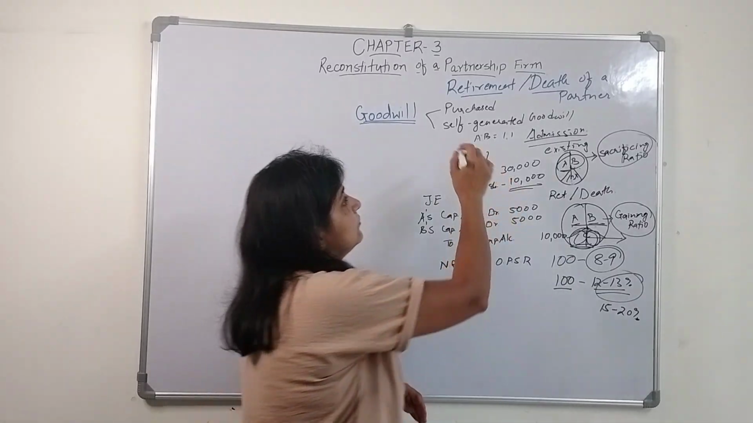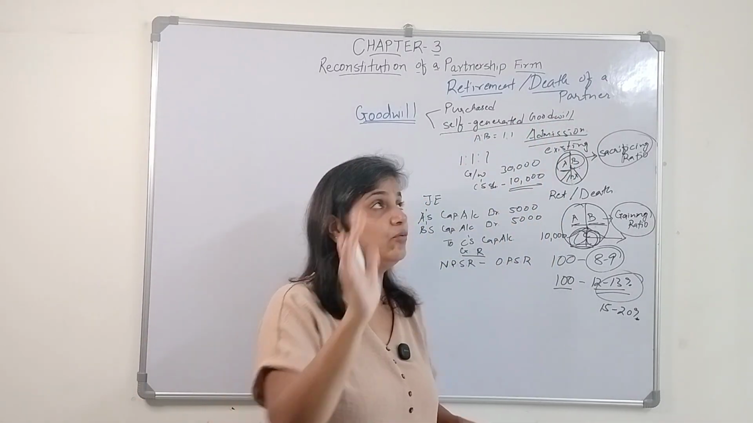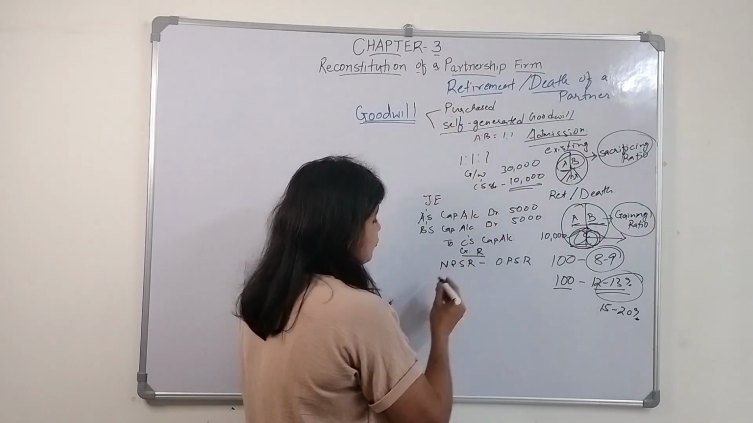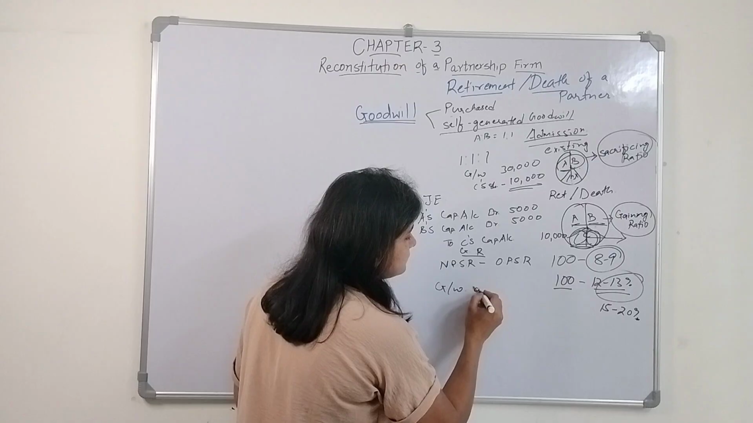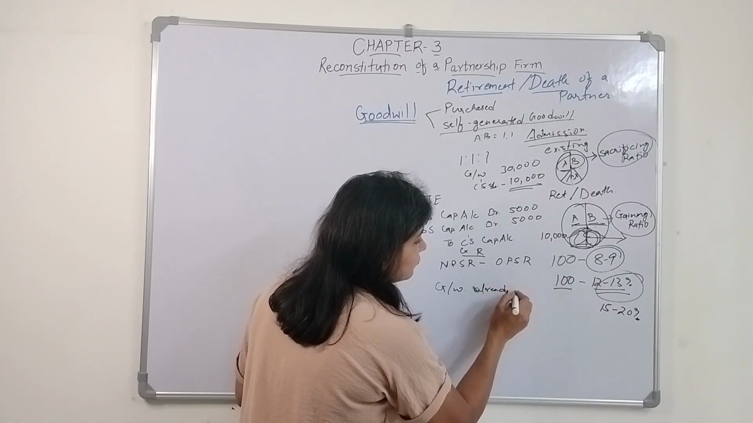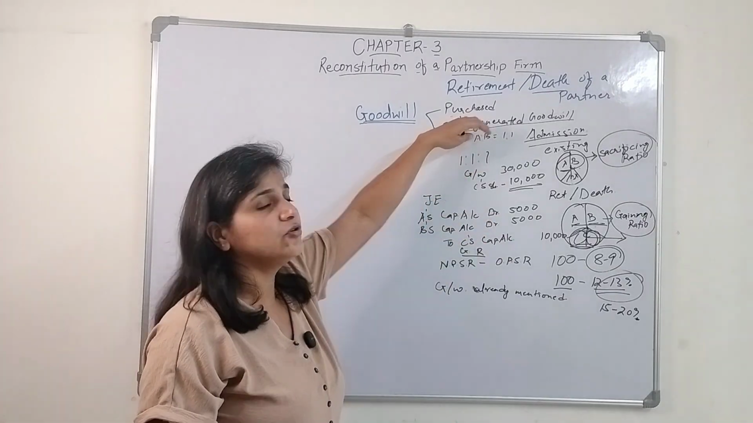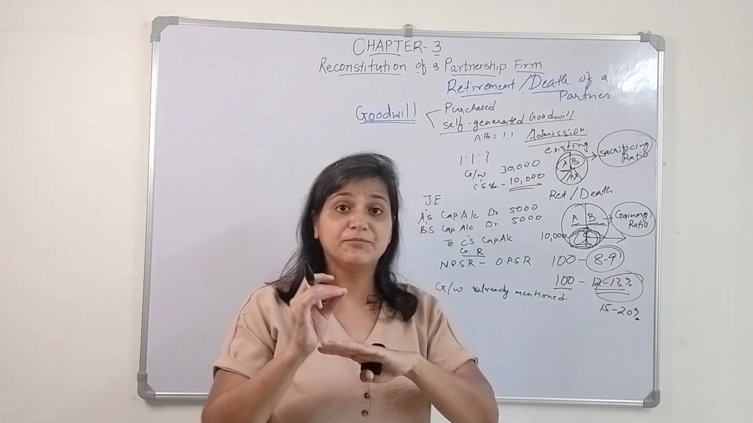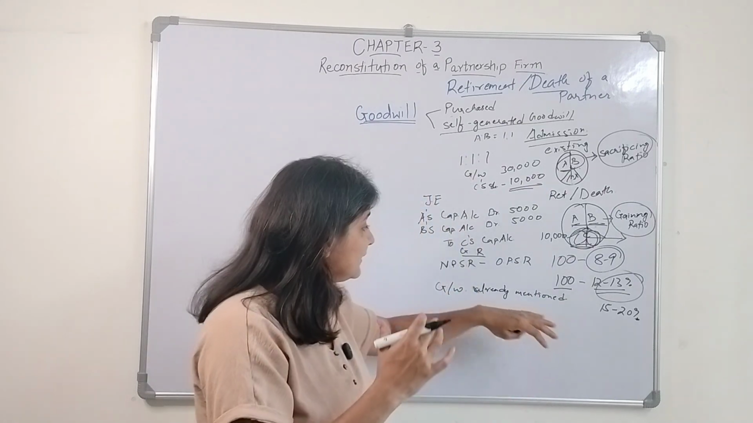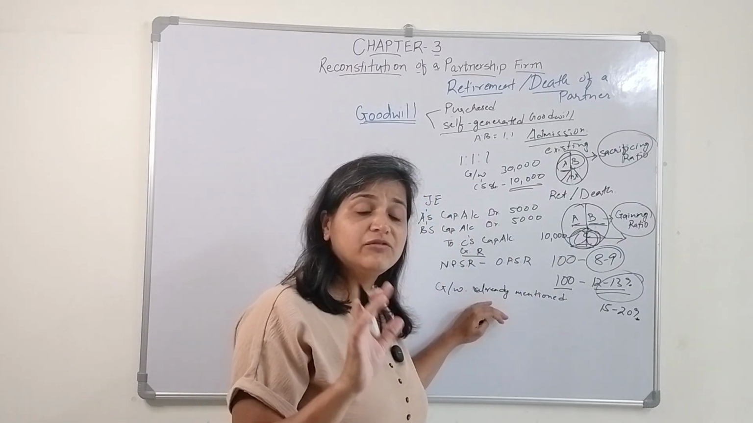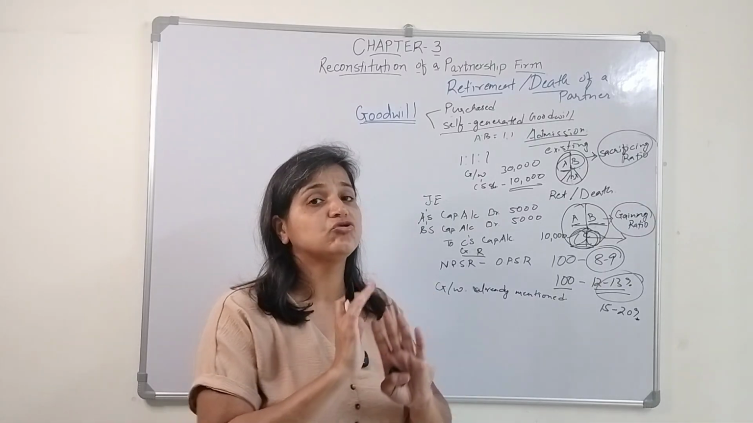Okay, now this week we talked about the self generated goodwill. What if there is a goodwill which is already mentioned in the books? That means it is a purchased goodwill. Before we talk about the self-generated goodwill, we need to give effect to this goodwill which is already mentioned in the books. This is the purchased goodwill which is being shown in the books.